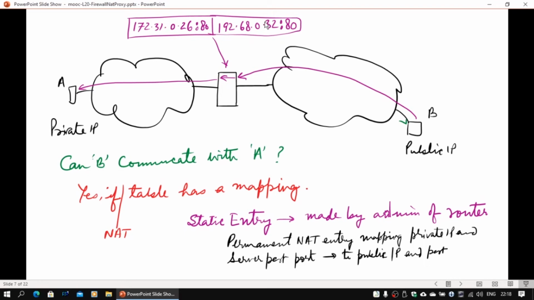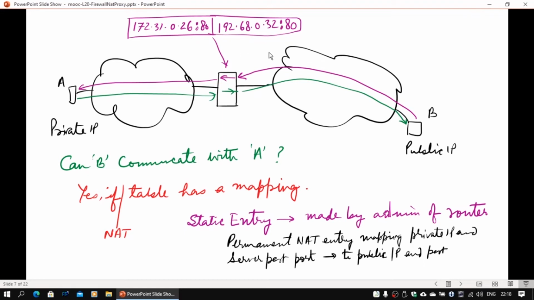It will say that for this IP address and port number, communicate to this. So this is a web server request. The outside world will see this server as 192.68.0.32, but actually it is 172.31.0.26. Okay. And of course, whenever B makes a communication, there is a static entry.